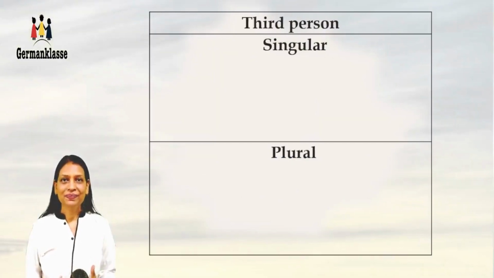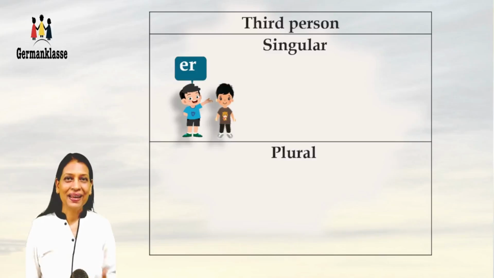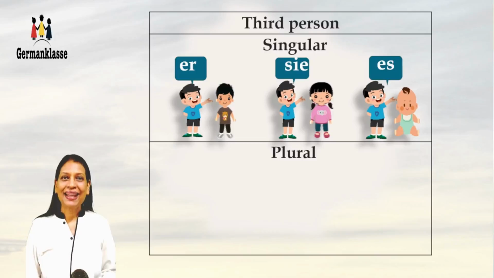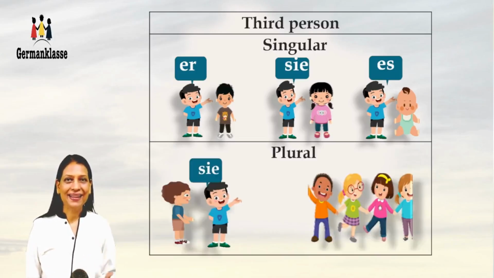Third person singular, er, he, or sie, she, or es, it. Or if it's more than one person, sie, that's they.